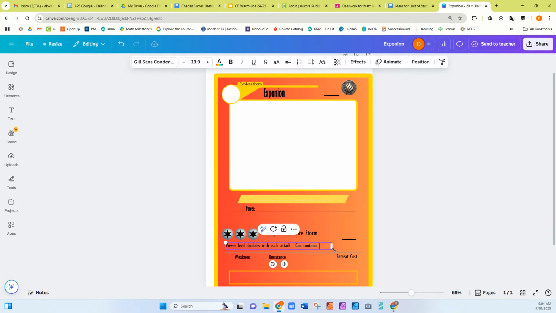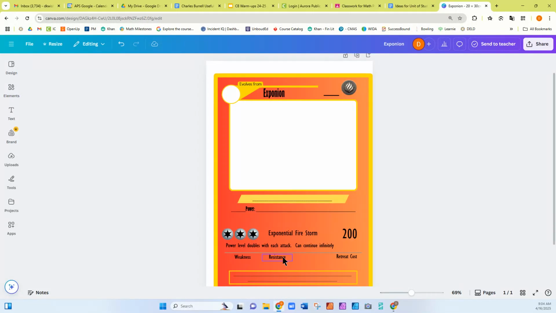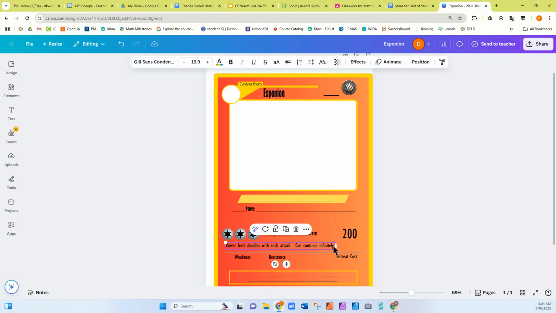Can continue infinitely. Like there, and I don't know, put like 200 or something. I can fill in the weaknesses or resistance, whatever, doesn't really matter, right? But you should have an attack that's math related, right?